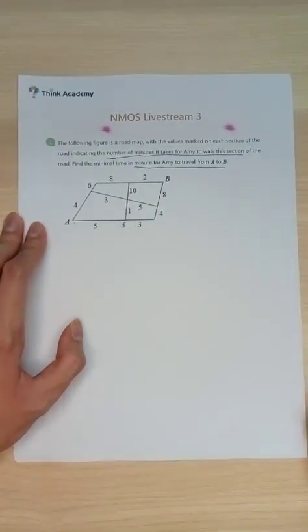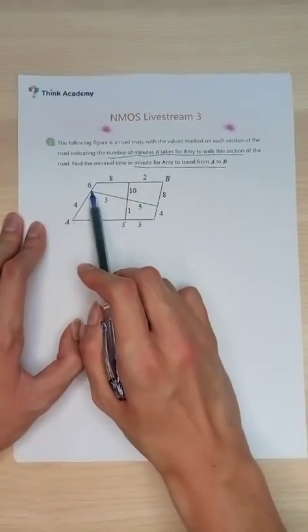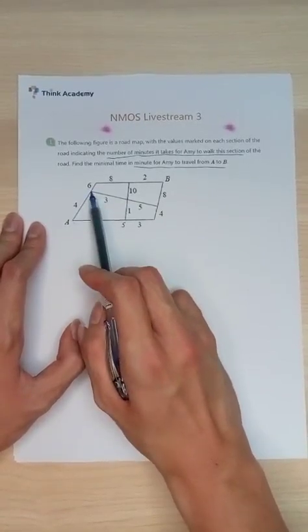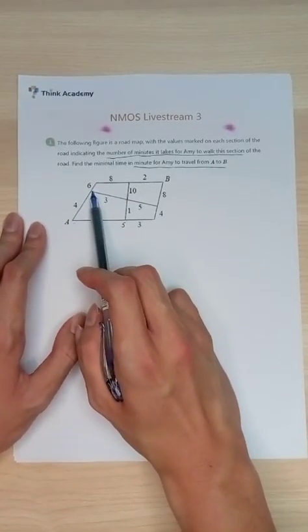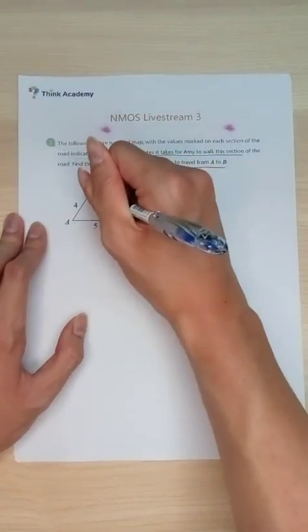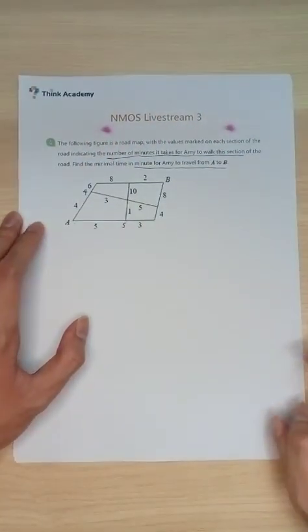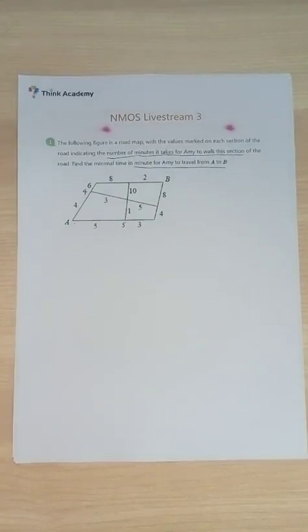Now what's next? When you look over here, from A to here, how long will it take? Well, 4 minutes, that will be the fastest. So we're going to label it down, 4 minutes. This is the idea that we're going to go at. We're going to look at every single possible point and find the shortest time it takes to travel there from A. That's the idea. And of course, naturally, we need to compare times. You will see what I mean in a while.